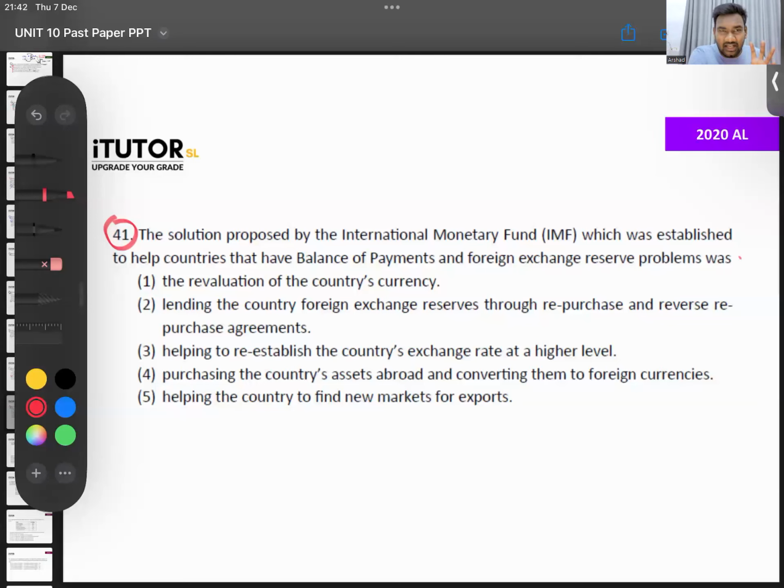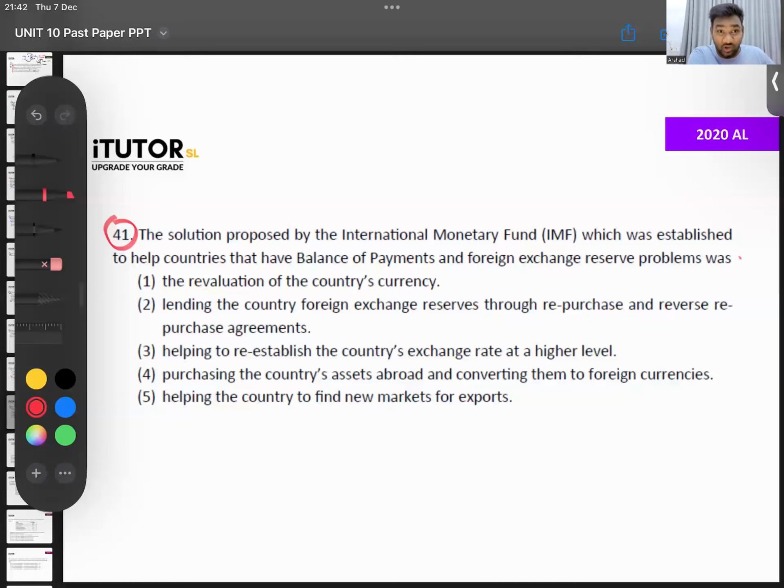Now see, what I'm trying to tell you here is, this is the 2020 A-level paper. This IMF part, we had not even gone to the IMF when this paper was tested. That's what I'm trying to show you. Did we go to the IMF in 2020?